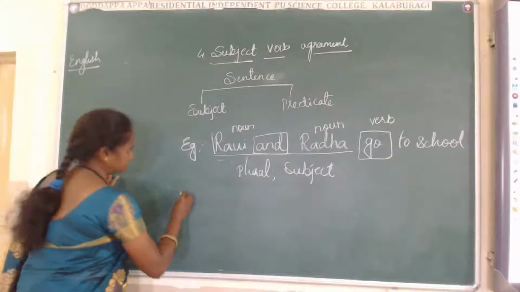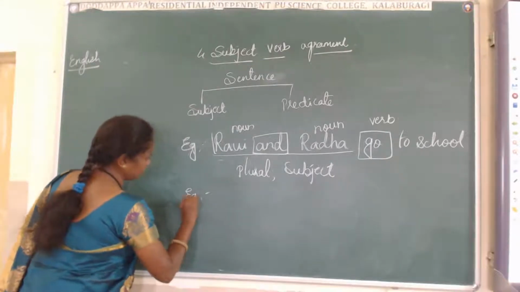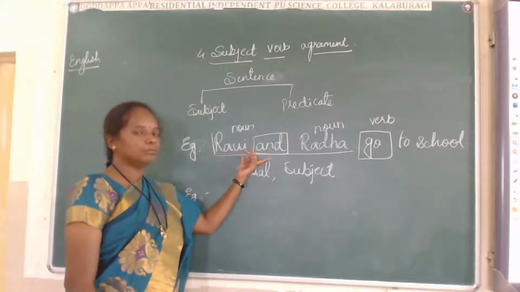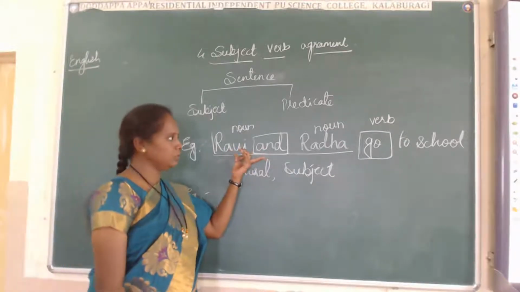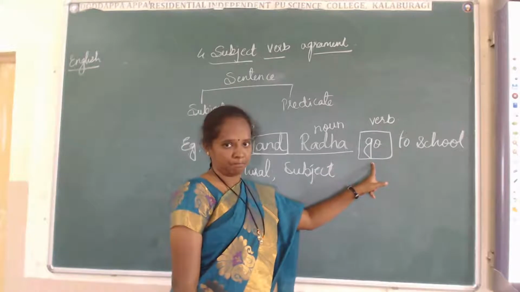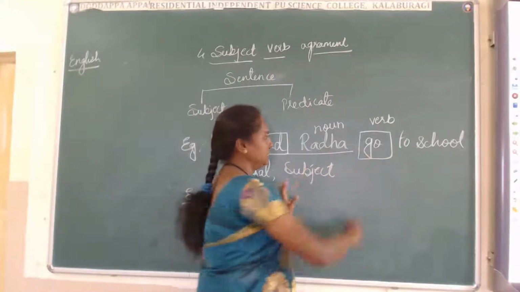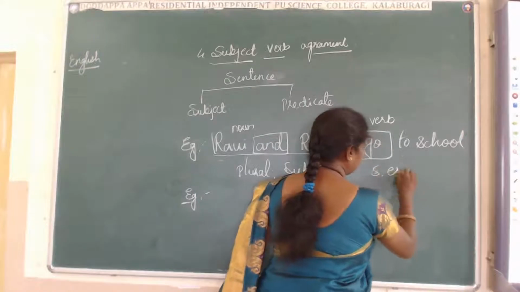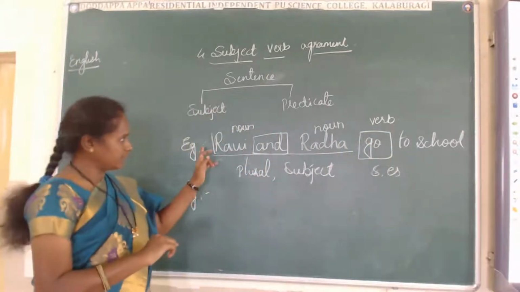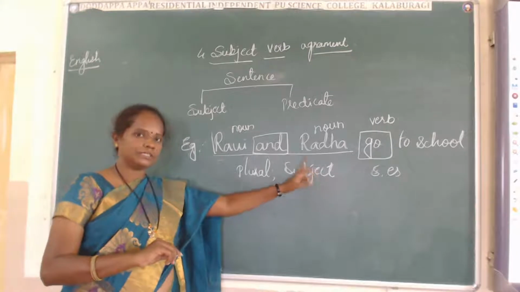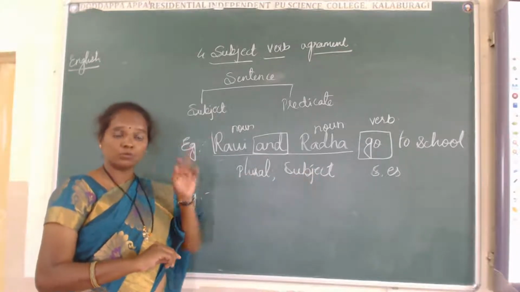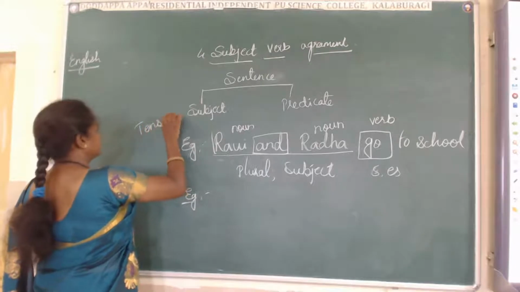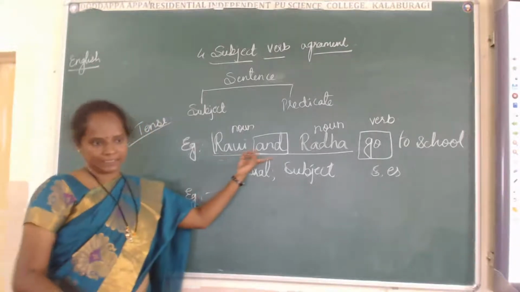What next? One thing you have to find out: if the subject is plural, the verb will be without s. Are you understanding? There is no need of using s or es. If it is singular, we have to use s or es, and we have to see the tense, in which tense it is.